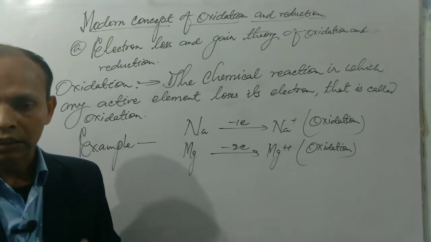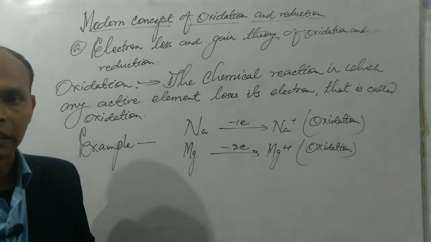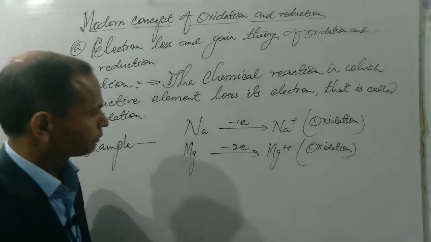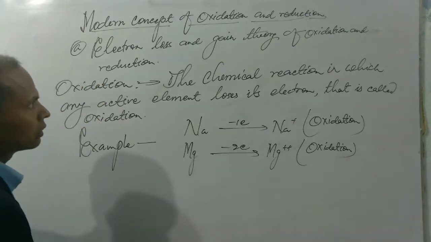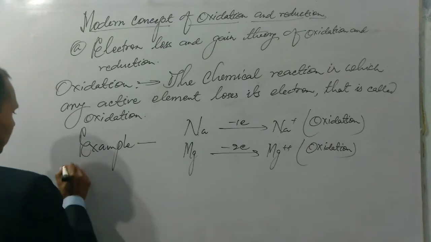So reduction is such a type of reaction in which any active element gains electron. So we can write the definition of reduction in this way.